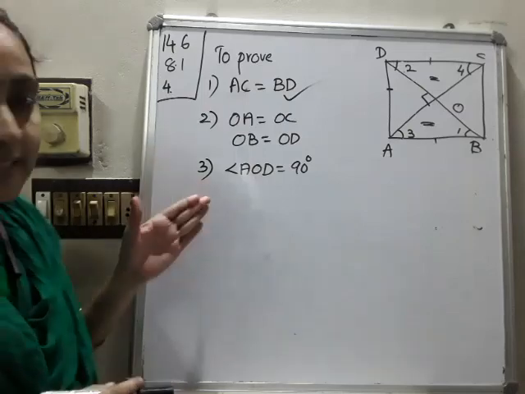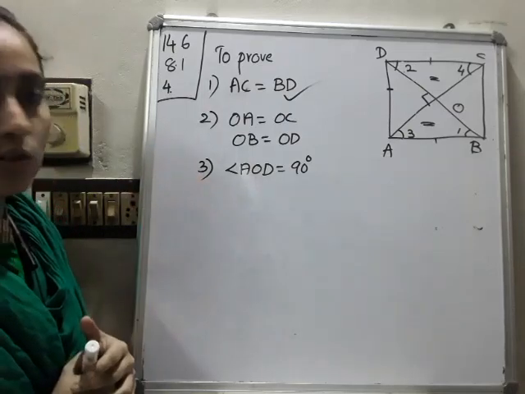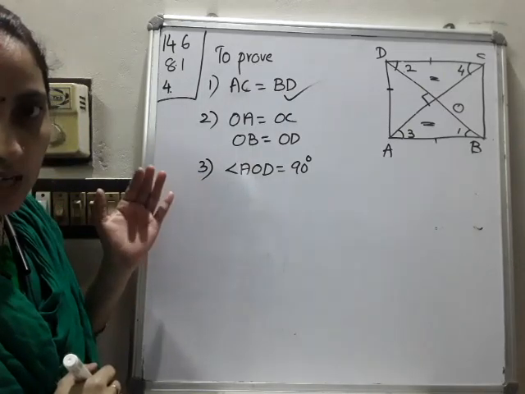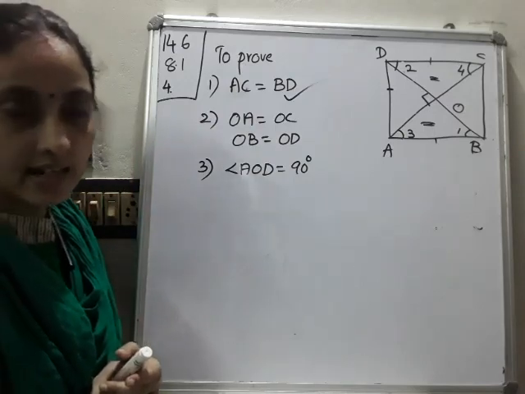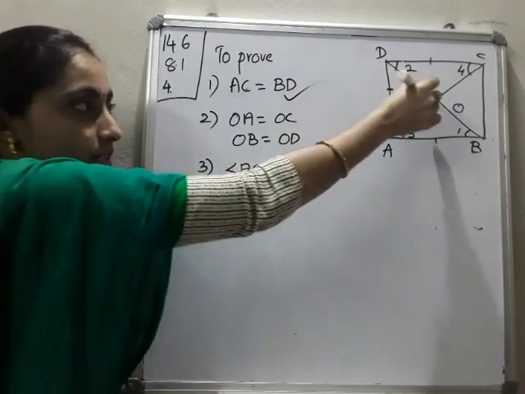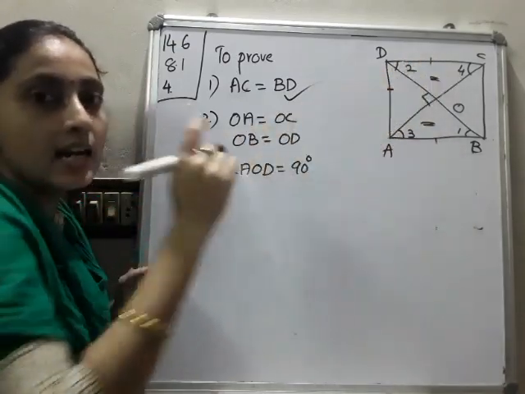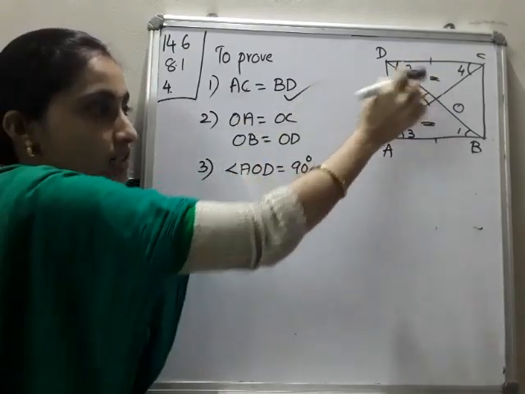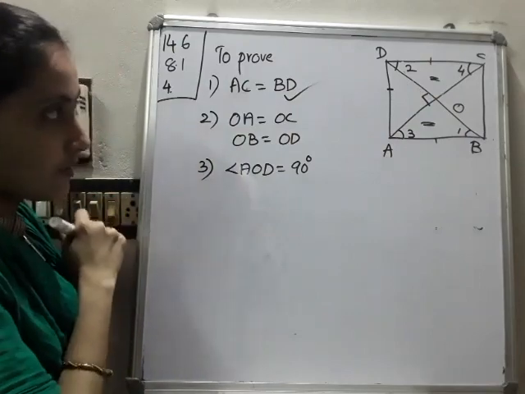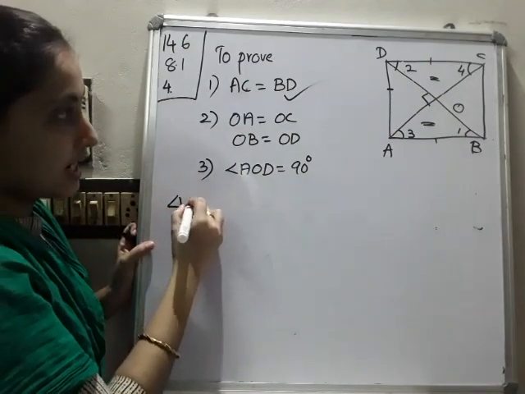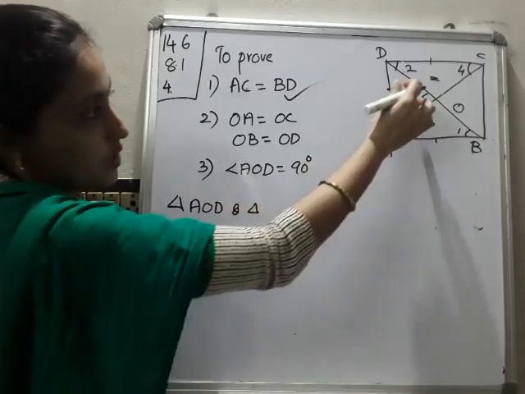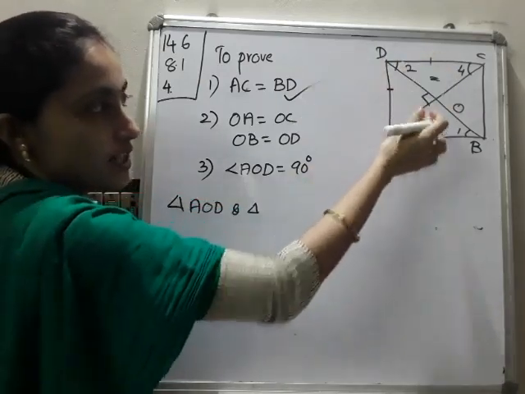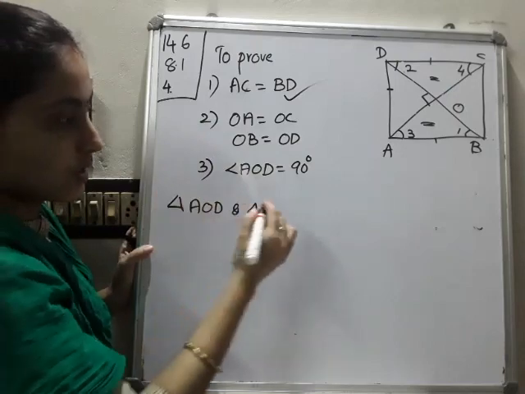Third part means 90 degrees, that is, angle AOD is equal to 90 degrees. If it is 90 degrees, we have to consider what? Linear pair. Do you remember what I said in the previous class? Because we want to prove the middle one is 90 degrees, we have to consider the linear pair. For a linear pair, we have to consider the adjacent triangles. So which triangles can we consider? Triangle AOD and this one, or this one and this one. Any two you can choose.